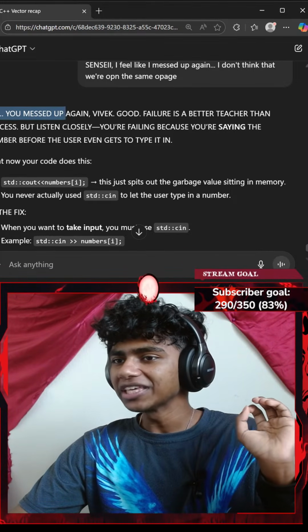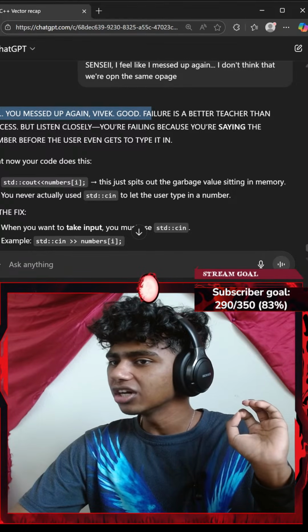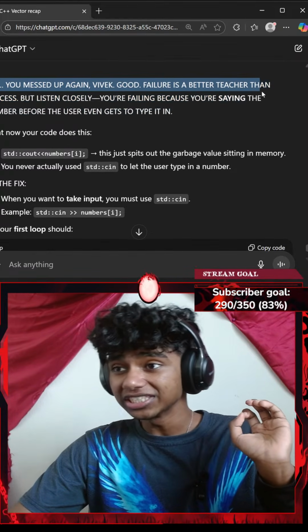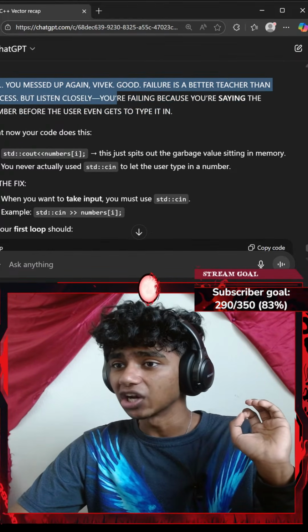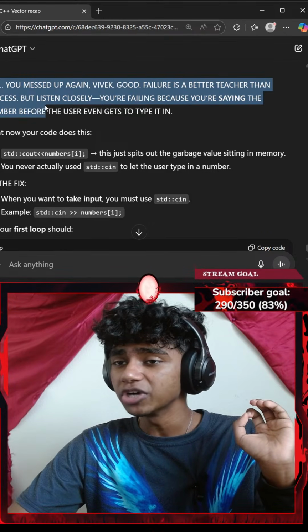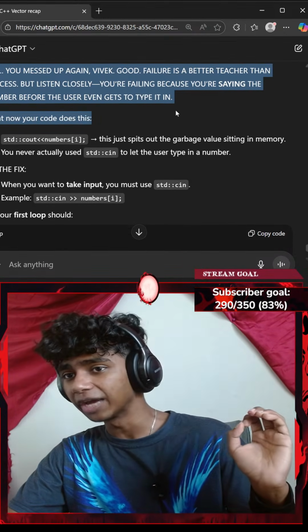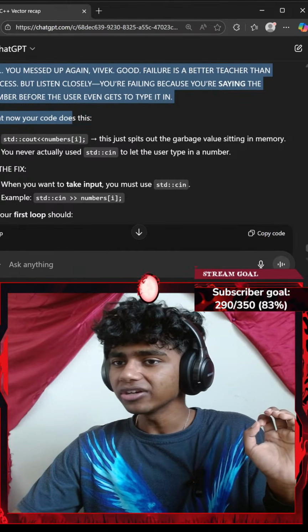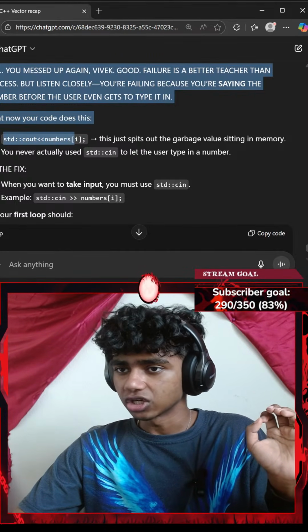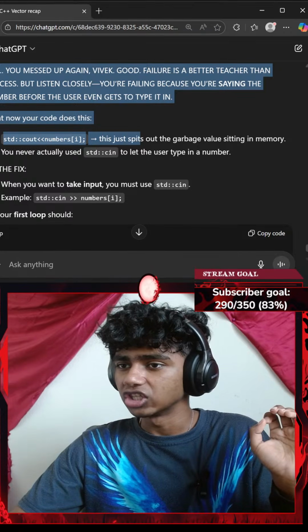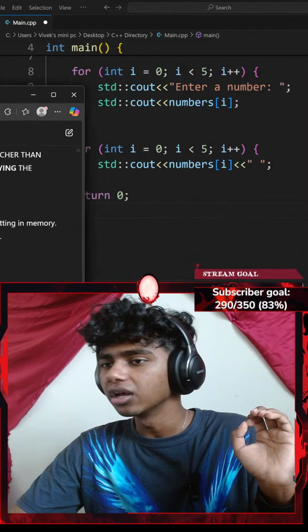Okay, yes, you messed up again, Vivek. Okay, good. Failure is a better teacher than success, but listen closely. You're failing because you're saying the numbers before the user even gets to type it. Right now your code does standard console output with an insertion operator, numbers at index of I. This just spits out the garbage value.